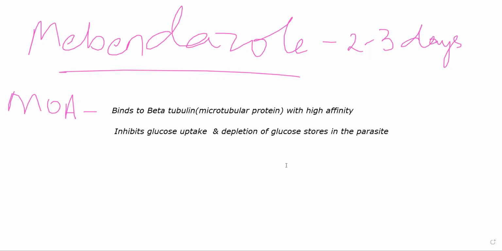Okay, so it is doing two things. It will bind to beta tubulin with very high affinity, which causes the worm to not latch onto your intestine as strongly. Other than that, mebendazole will also decrease glucose uptake and deplete glucose stores in the parasite, not in the human, essentially leading to the death of the parasite.